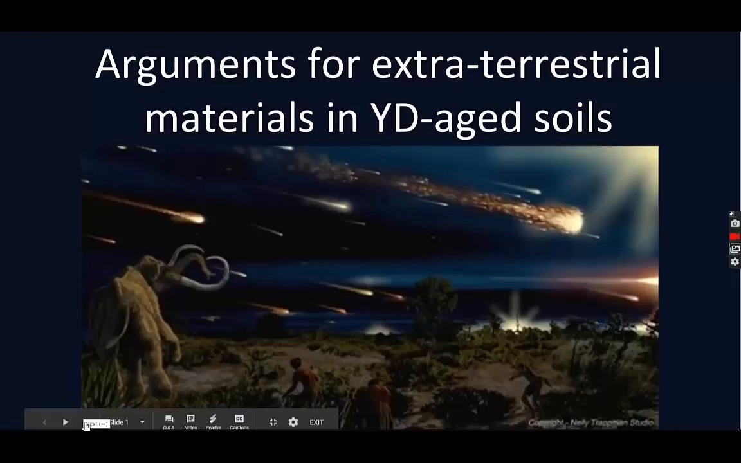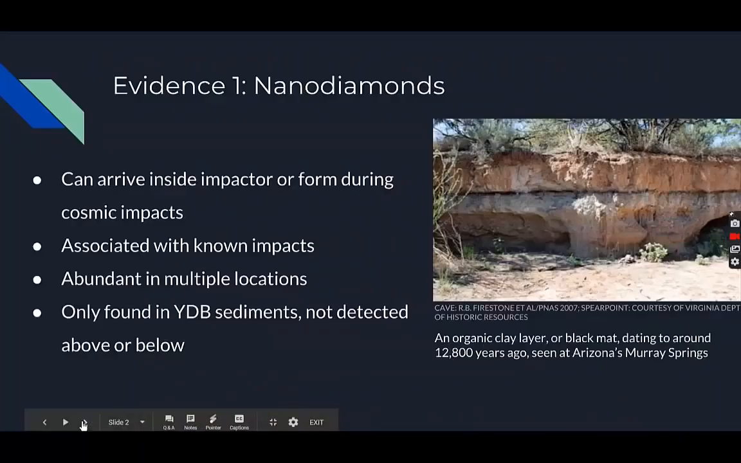Examining sediments near the Younger Dryas boundary shows clear evidence of materials that could only have been created by extraterrestrial impact. One such extraterrestrial material is nanodiamonds. Nanodiamonds are tiny diamonds that can either arrive inside the impactor itself or can form during the collision with the Earth's surface. They have been used as evidence for other known impact events in the past. They've been found in multiple locations all across the southwestern United States, and all in the same boundary layer shown here in the figure.